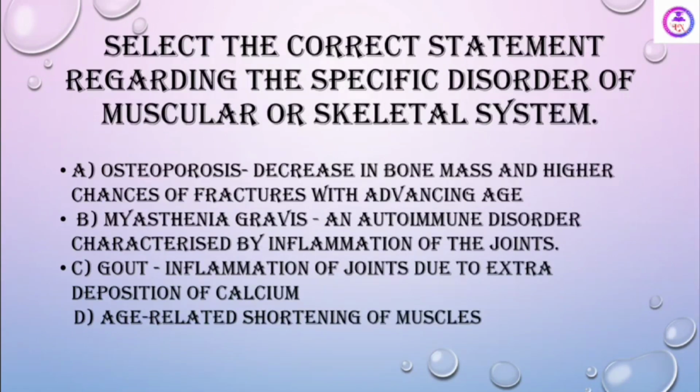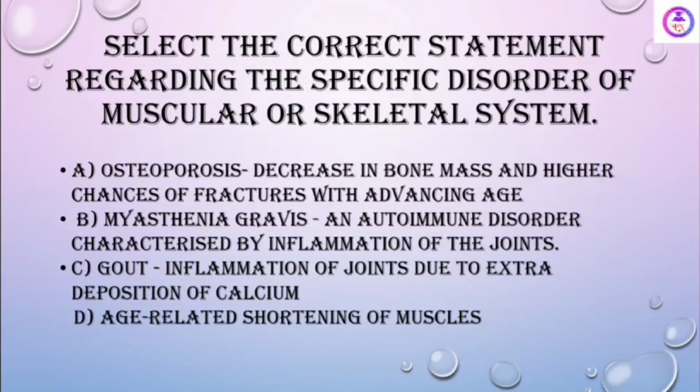Select the correct statement regarding the specific disorder of musculoskeletal system. See, osteoporosis, decrease in bone mass and higher chances of fracture with advancing age. Myasthenia gravis, an autoimmune disorder characterized by inflammation of the joints. Gout, inflammation of joint due to extra deposition of calcium. Age-related shortening of muscle.